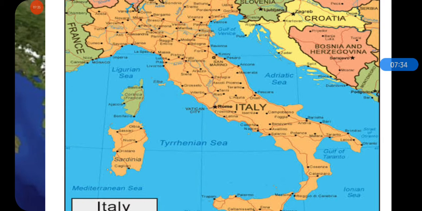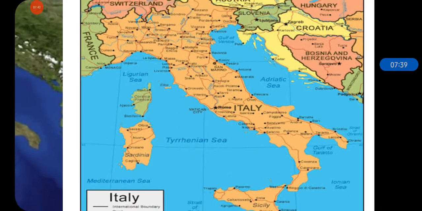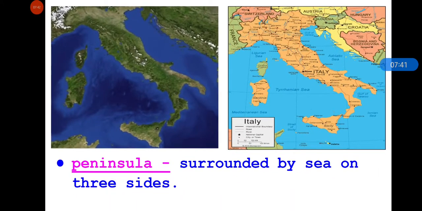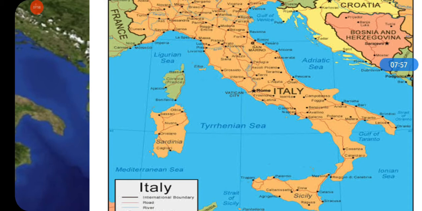So this is called a peninsula, because a peninsula is surrounded by water on all sides but one, means on 3 sides, surrounded by sea or water. So you can clearly see that this is a peninsula.